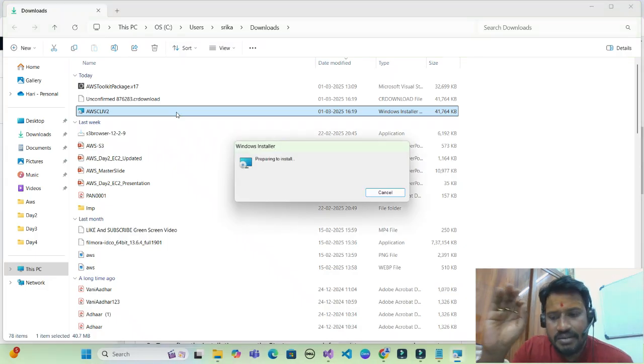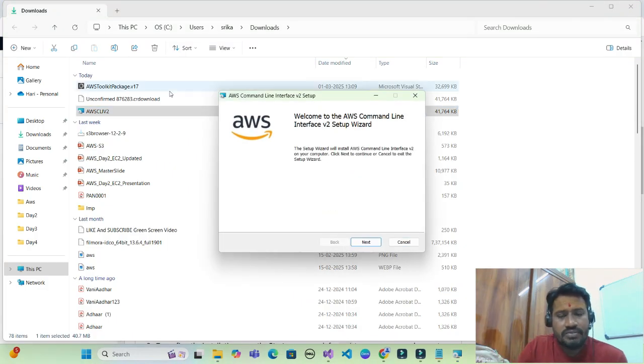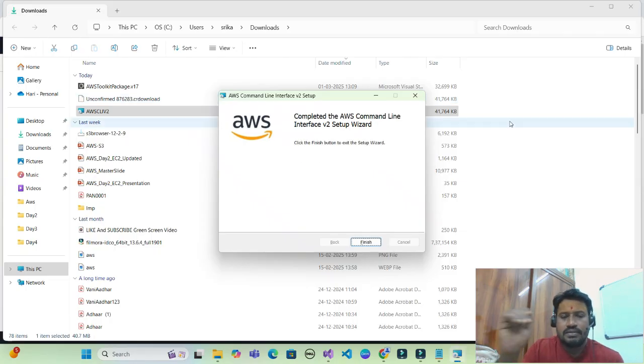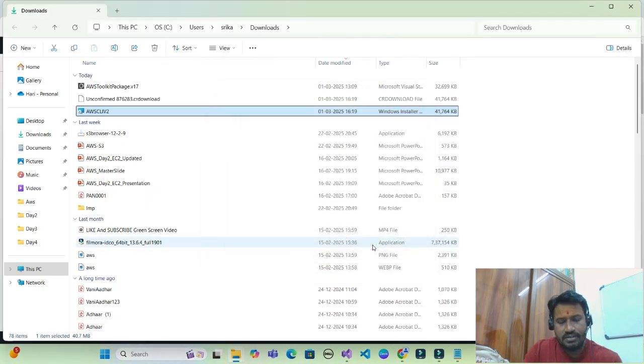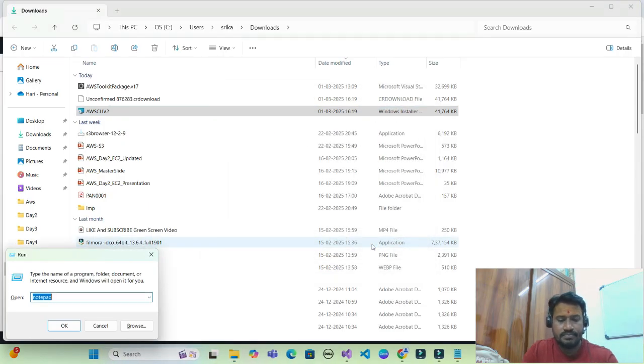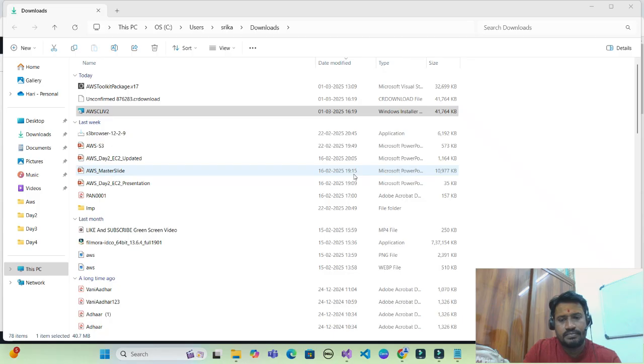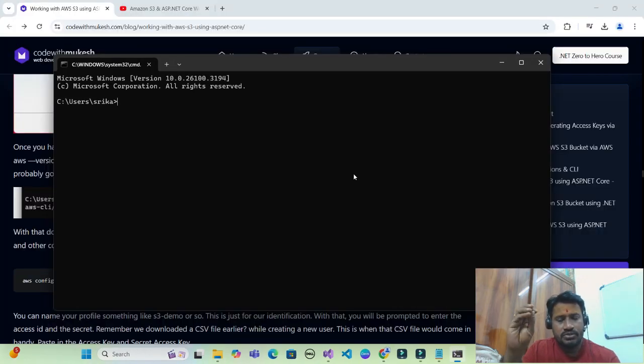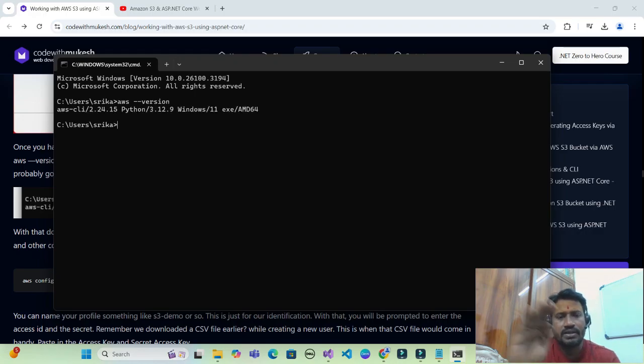Remember, this is only a one-time activity. Going forward, we don't have to do any sort of setup. There we go. Our CLI is installed. Click finish. Now let's go to command prompt. The first step is we have to see whether our CLI is installed rightly or not. To do that, we have to say aws --version. Now you can see it has prompted me with the version information, so my CLI is installed.